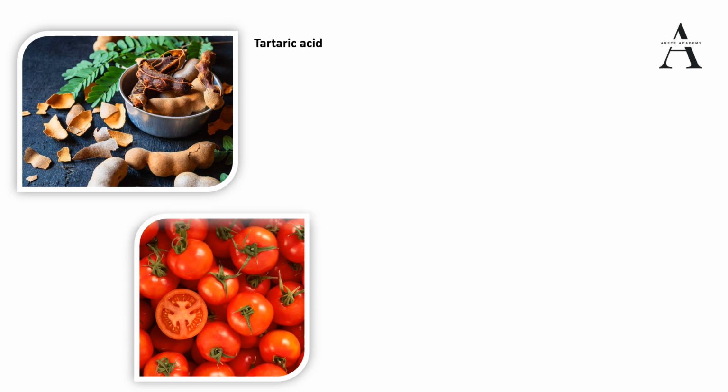Otherwise, in the southern part of the country, it is heavily used in rasam, sambar and other chutneys. So tamarind has an element of tartaric acid. UPSC has been giving it as a match the following. Okay. Next is tomato. So we consume tomato on a daily basis.